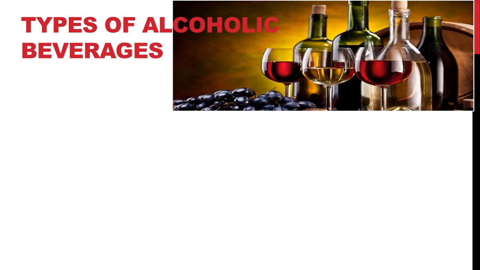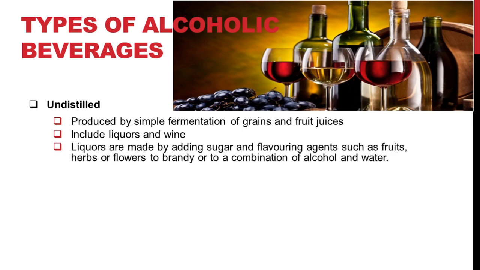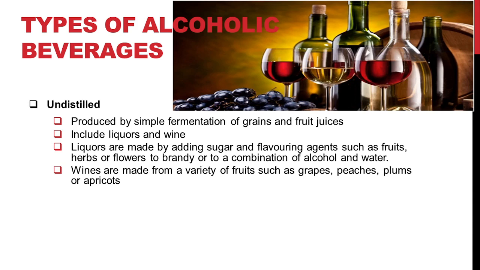They are broadly classified into undistilled and distilled beverages. Undistilled beverages are produced by a simple fermentation of grains and fruit juices, and this includes liquors and wine. Liquors are made by adding sugar and flavoring agents from plant sources and they are then fermented. Wines are made from different fruits such as grapes, peaches, plums or apricots. So liquors and wines come under the category of undistilled alcoholic beverages.